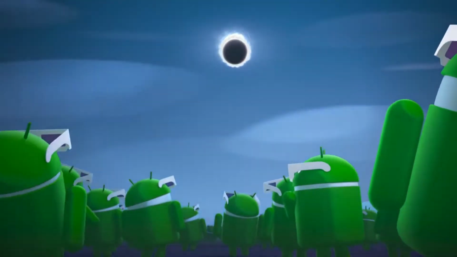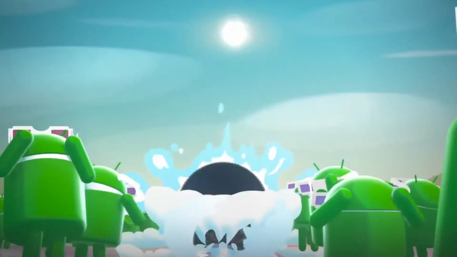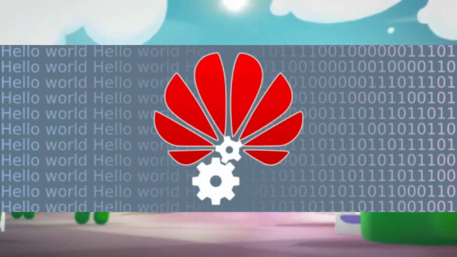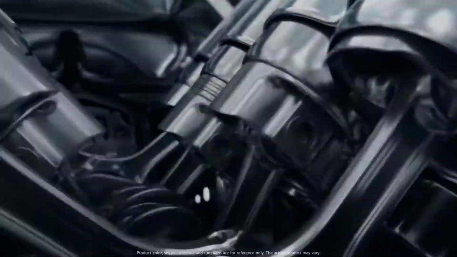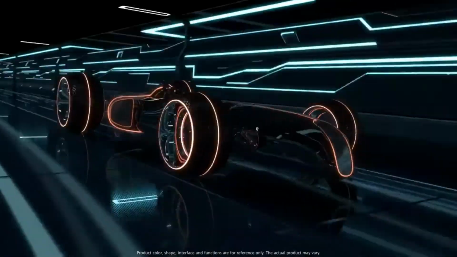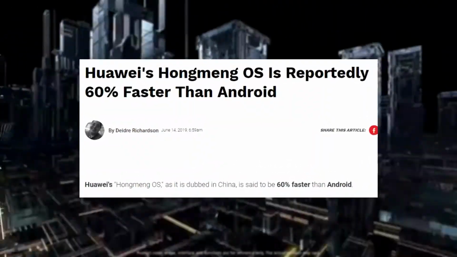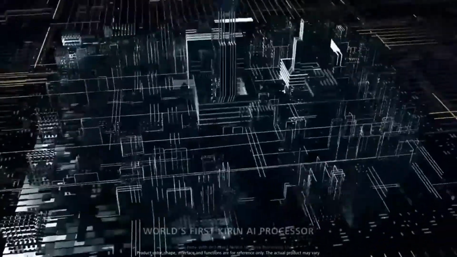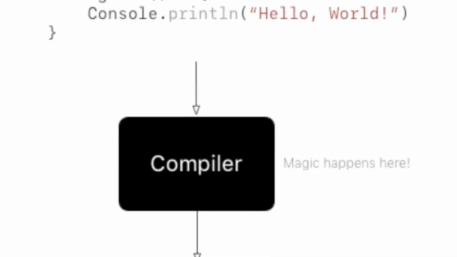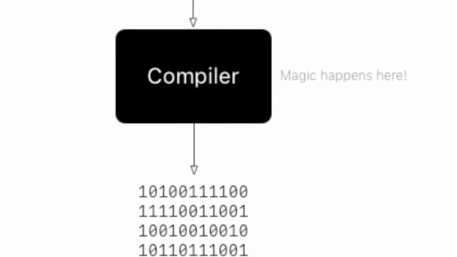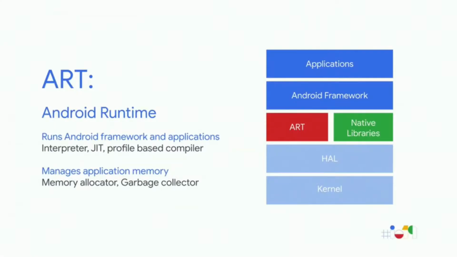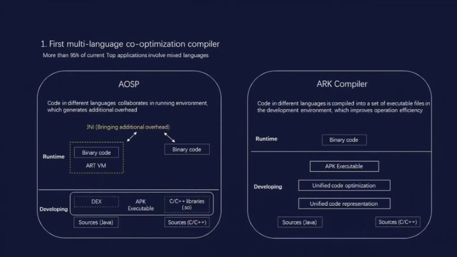and not only that, Huawei has developed something really crazy, something called the Arc compiler, which basically makes software 60% faster, as explained by XDA in full detail. That's why you are hearing news about Huawei's OS that it could be 60% faster than Android. Now basically, a compiler is a program that translates code from one language to another. Android currently uses the ART Android runtime, which uses an interpreter that translates the code, but with Huawei's Arc compiler there is no need for an interpreter.